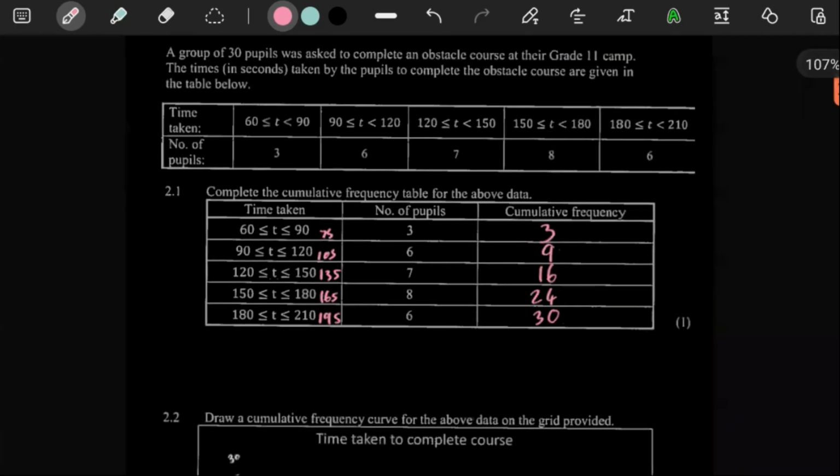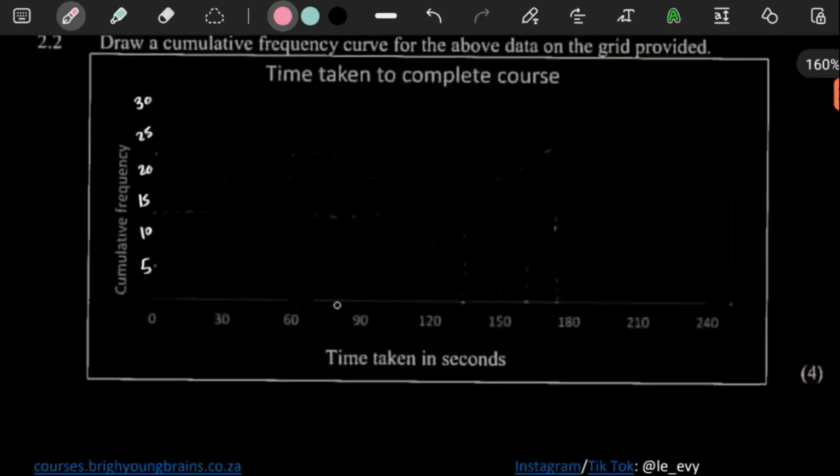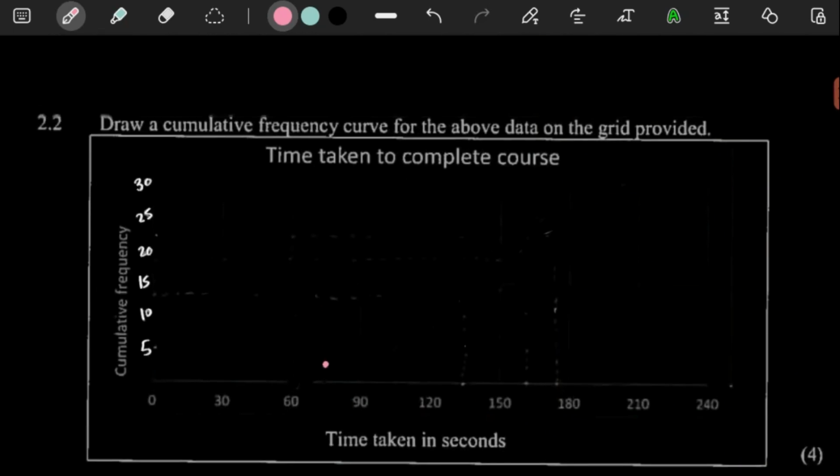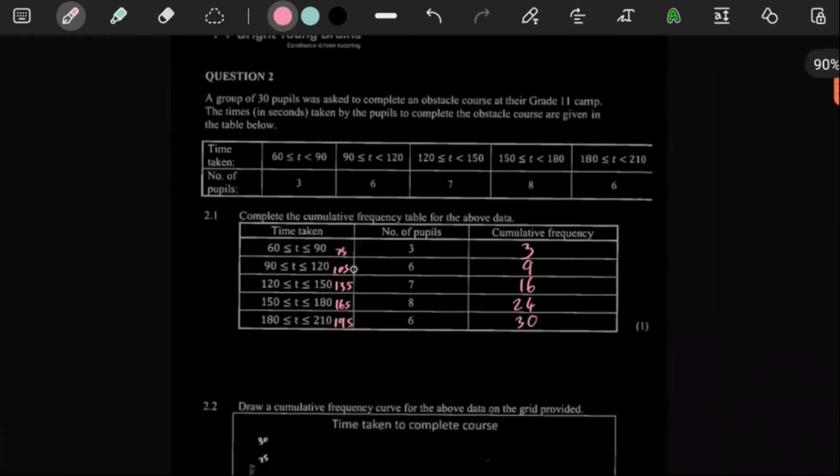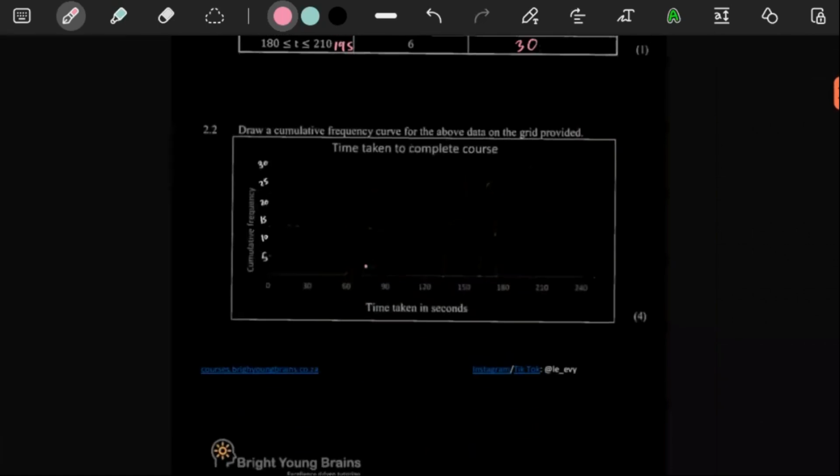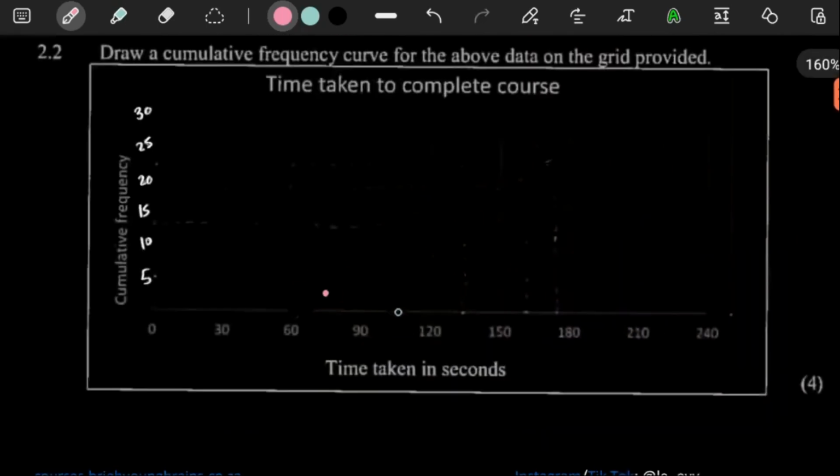Perfect. So with all this being said, this is how you're going to plot the values. 75 and 3 is the first thing you're going to plot. So 75 is in the middle there, and then 3 is going to be somewhere over there. And then 105 and 9. 105 is in the middle here, and 9 is going to be just below the 10, so somewhere there.